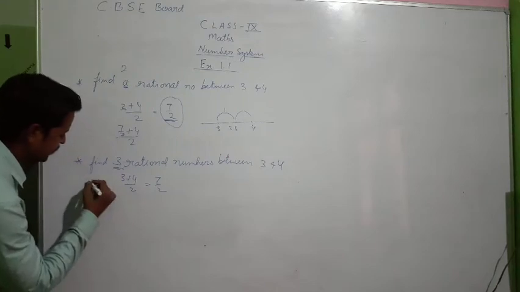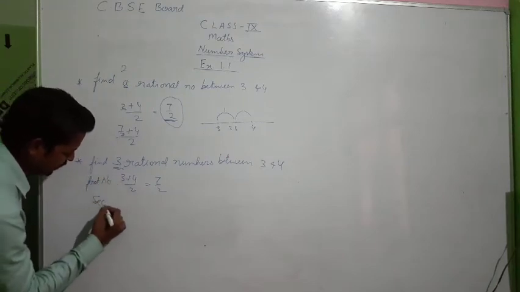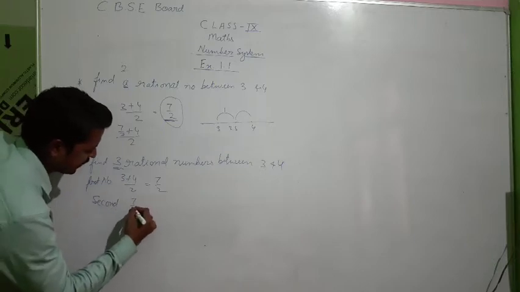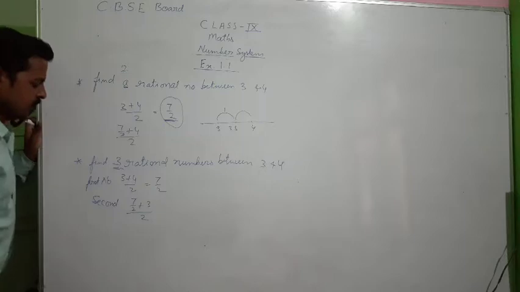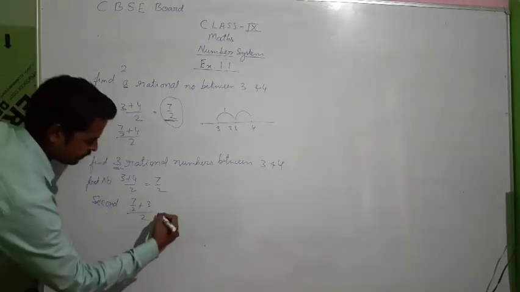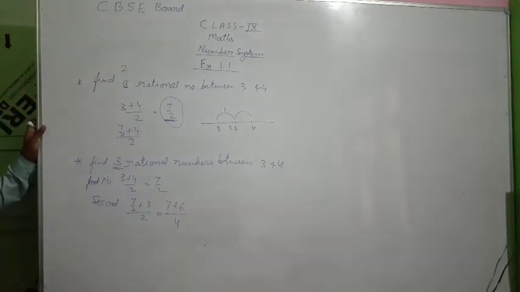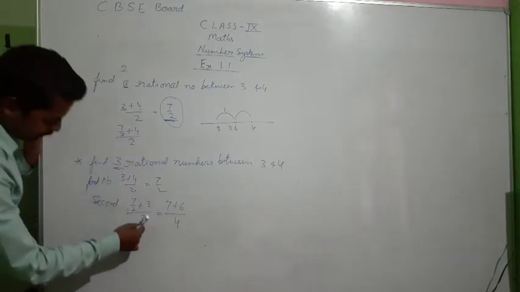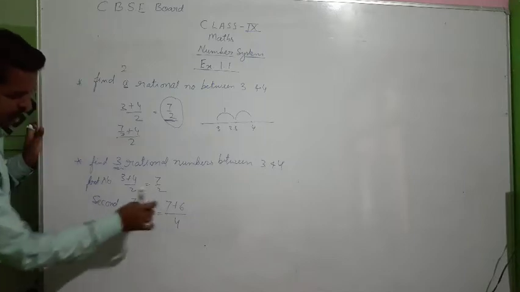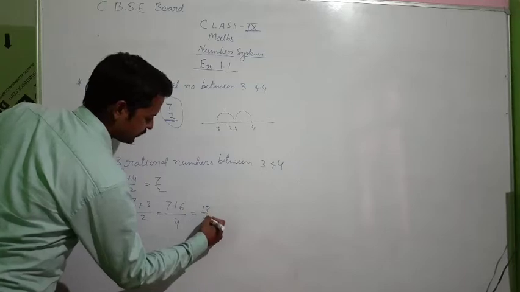Suppose this is the first number. Now, the second number, you can take (7 by 2 plus 3) upon 2. It's okay, no problem. So, what is the answer? (7 plus 6) upon 4. I hope you understood. 2 3s are 6, plus 7, upon this 4, the 2 will come down and we will get (7 plus 6) upon 4, that is 13 by 4.